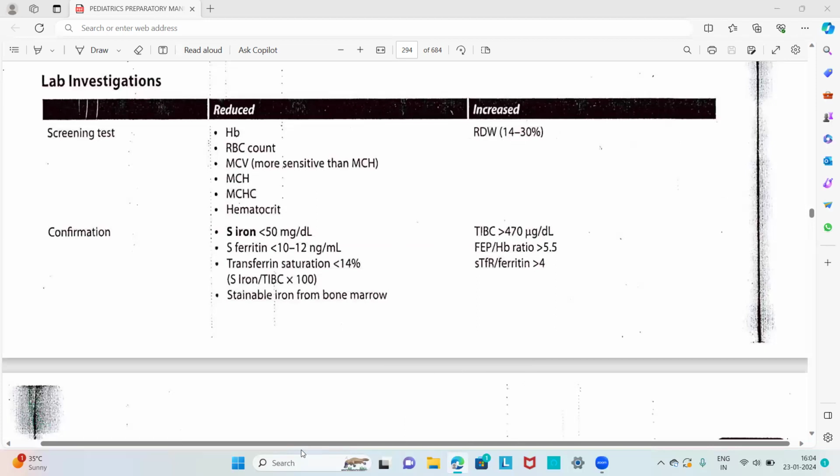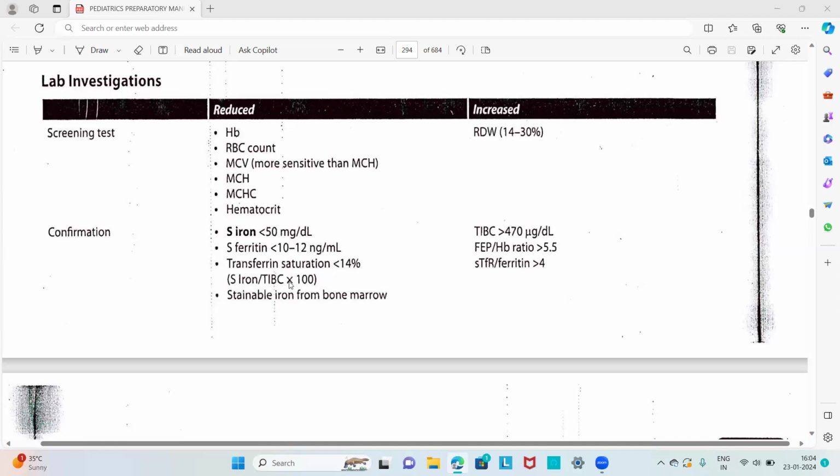Then regarding the confirmatory test, these are: serum iron is less than 50 microgram per deciliter in the case of iron deficiency anemia, and the serum ferritin is also decreased, that is less than 10 to 12 nanogram per milliliter. Then transferrin saturation is also decreased, that is less than 14 percent,